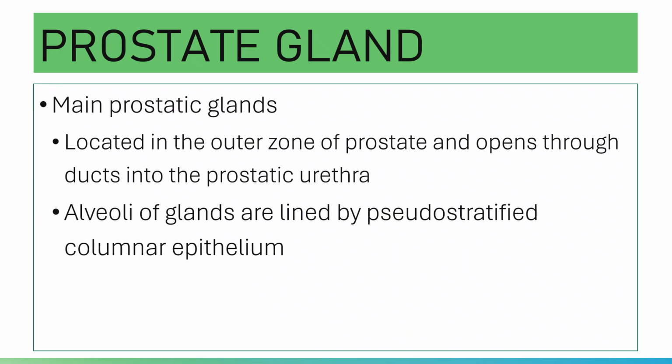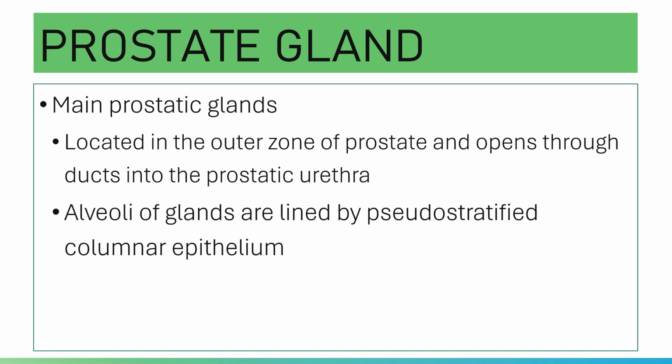Your main prostatic glands are located in the outer zone of your prostate and open through ducts into the prostatic urethra. They are tubulo-alveolar glands.